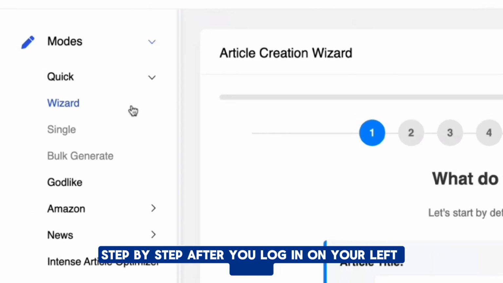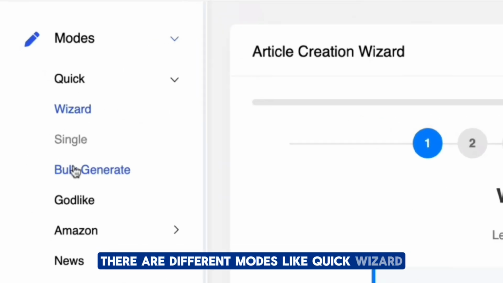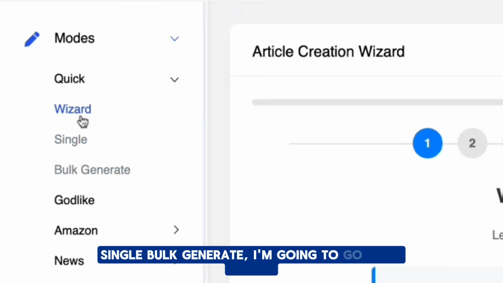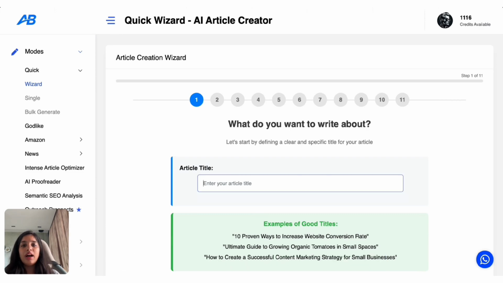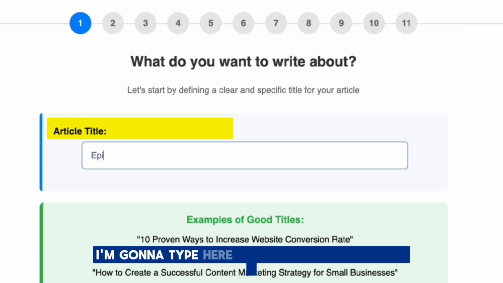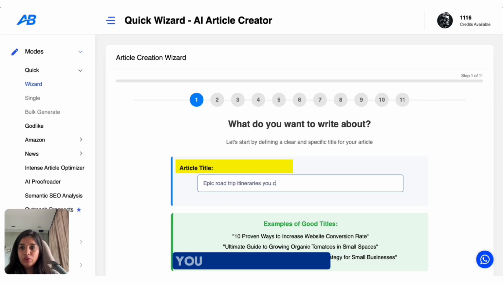After you log in, on your left panel, there are different modes like quick, wizard, single, bulk generate. I'm going to go with wizard, which feels like a guided setup for blogging. It takes me step by step from the title all the way to the final article. Article title, I'm going to type here, epic road trip itineraries. You can try this here.